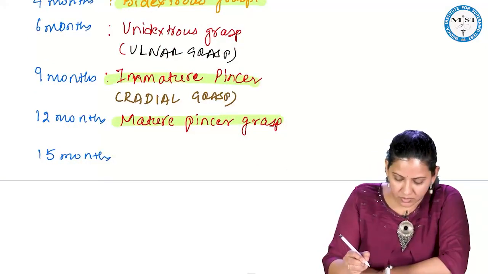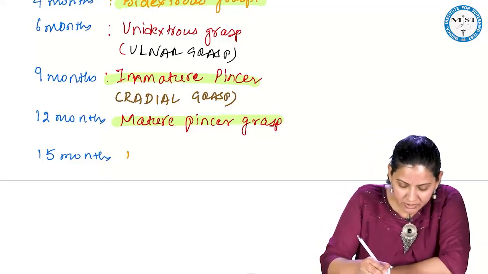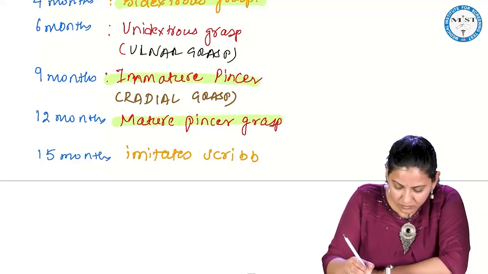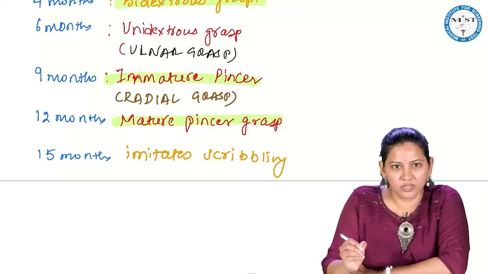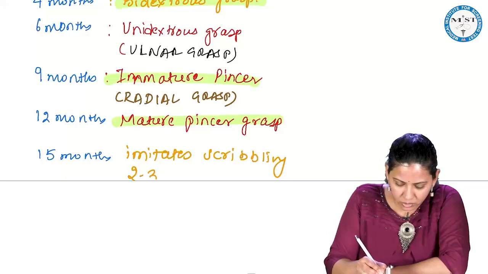So once the child is able to hold, what does it do? It imitates scribbling, and it can turn pages of the book, 2 to 3 pages at a time.